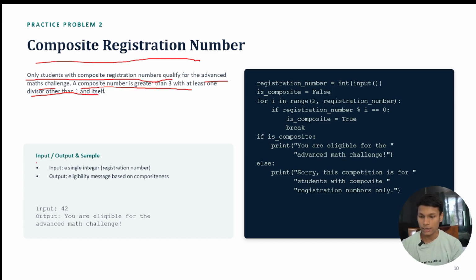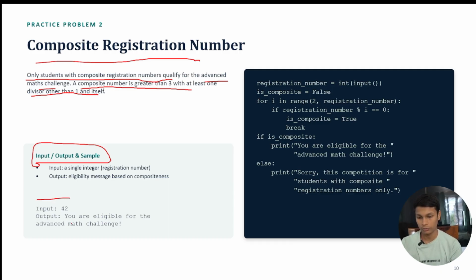So you can see that the sample input and output was there. This shows how the examiner or your interviewer wants you to print the output. Here the interviewer wants input from the user.